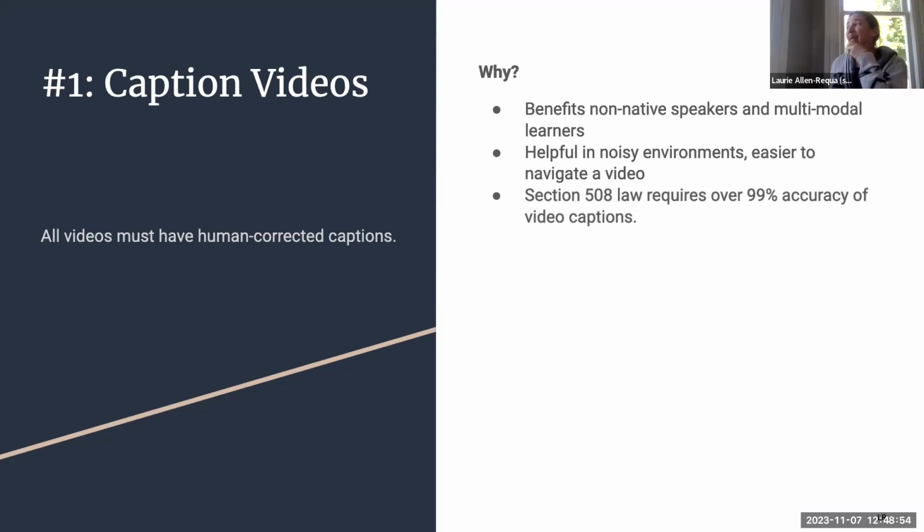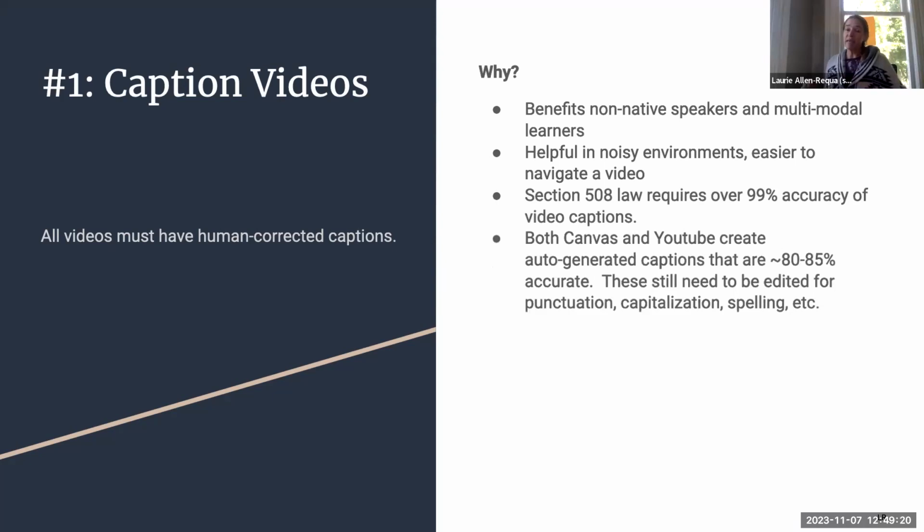It requires over 99% accuracy of video captions. And I would argue that sometimes even that 1% is important, like my example with the muscle name. That could be the only thing that's wrong in the entire video. But if that's it, then when my students are working with me in the lab and I say the muscle's name, they're going to be like, what's the gas truck muscle? And that's just not going to make any sense.